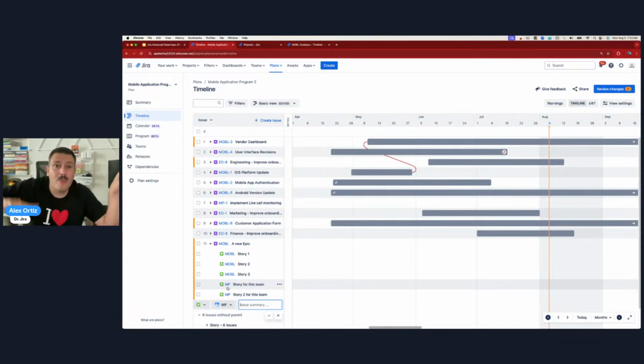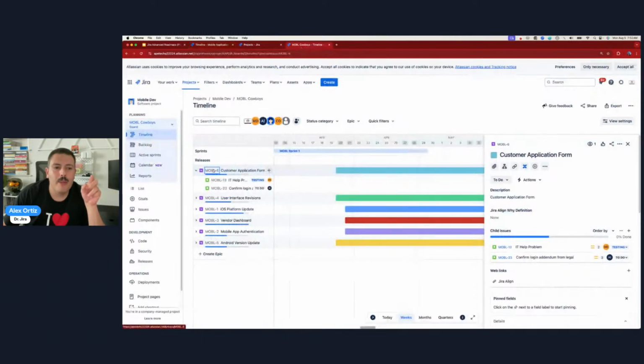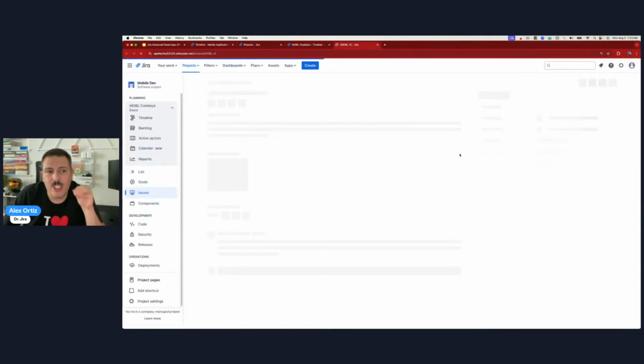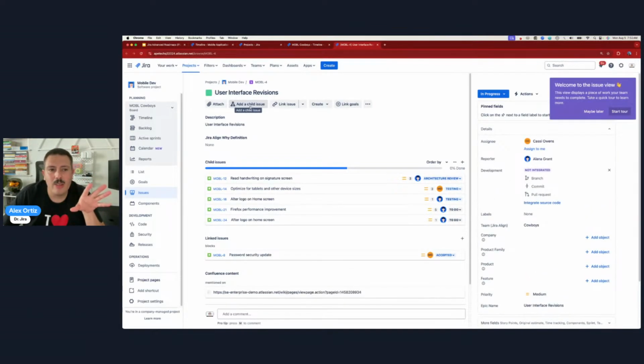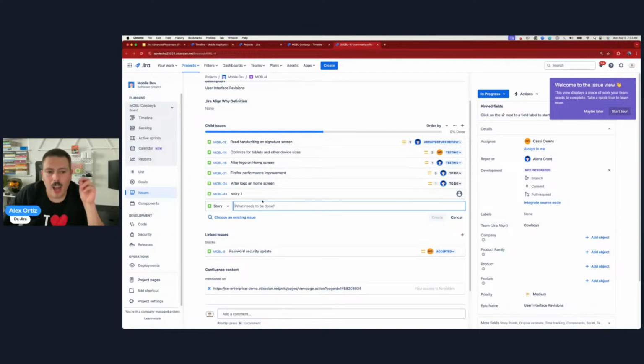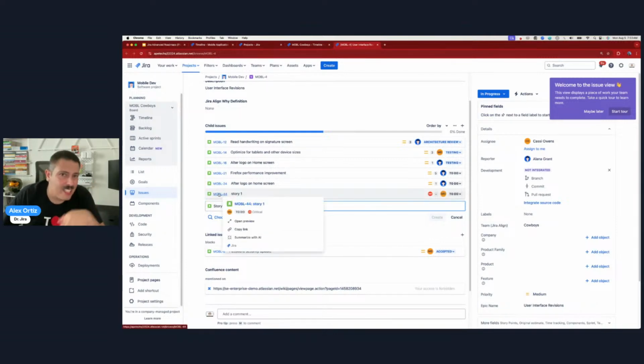And so only in the plan can you do this, where you can hit that create button and put those stories in other projects. Because if I go into an epic in Jira and I add a child, I can pick whether it's a story, task, or a bug, but when I do this, it's automatically created in this project, and I can't assign it to another team.